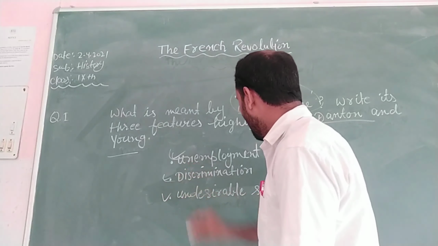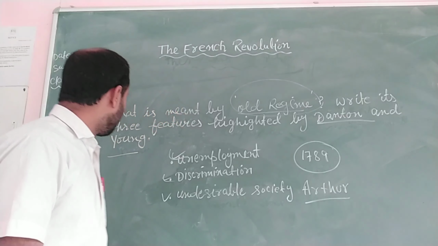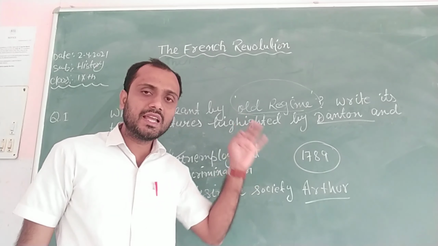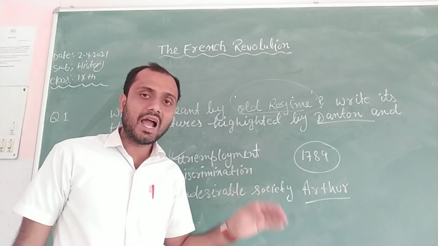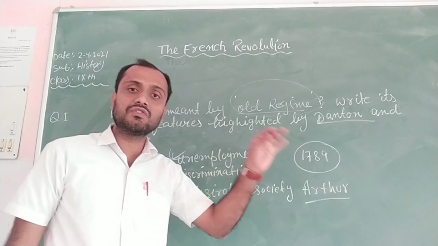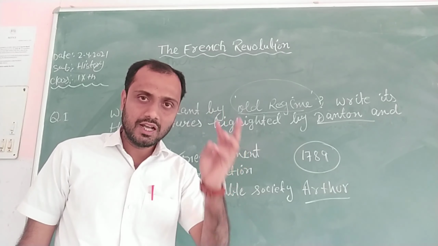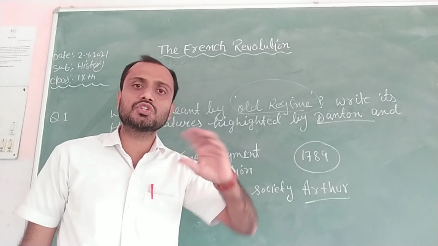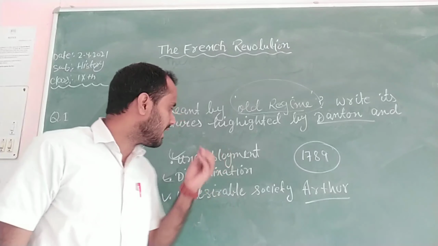And next one is undesirable society. Arthur Young was an English traveler. He visited France before the French Revolution, and he wrote in his biography that when he went to France, he found loot, rape, theft. So these social evils were very common in France.